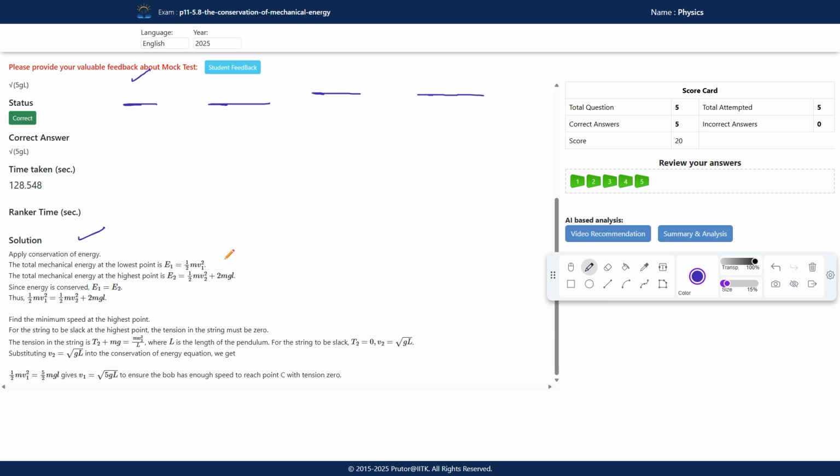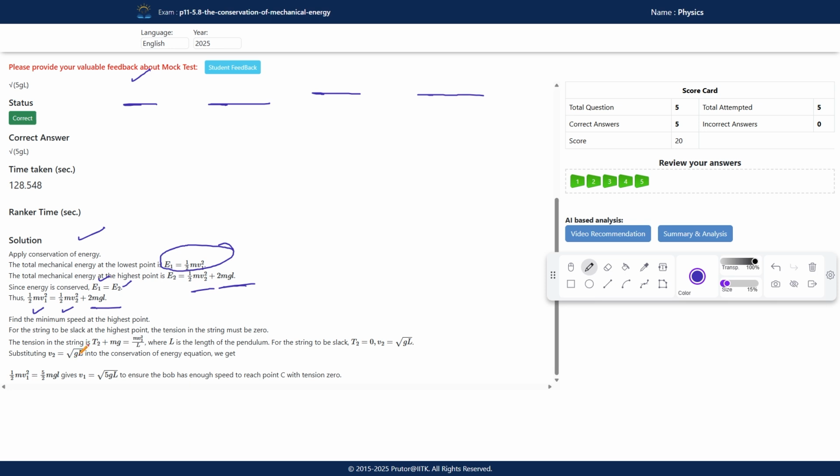So total mechanical energy at the lowest point is half mv1 square, and the total mechanical energy at the highest point is half mv2 square plus 2mgl. So E1 is equal to E2 according to conservation of energy. So half mv1 square is equal to half mv2 square plus 2mgl. So to find the minimum speed, we will equate.